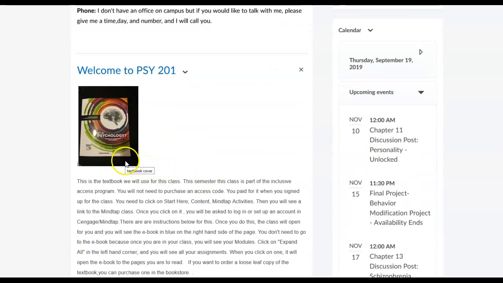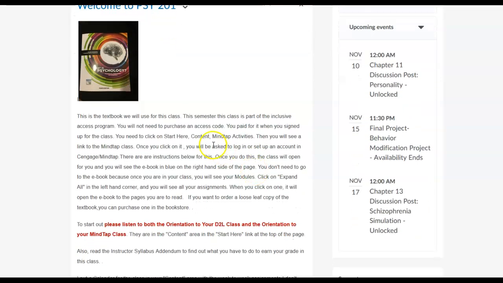This is the textbook we will be using this semester. And in this message right here, you will see that you do not have to purchase an access code for this class. We have inclusive access. So when you log in to your D2L class, the Psych 201 class, go to the MindTap Activities link, which I'll show you in a minute. And when you first click on it, you'll be asked to set up an account. But after that, every time you click on it, you'll just go right into the class. So there's no access code for this class.